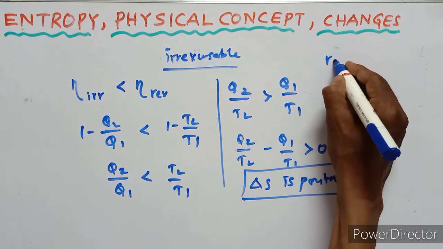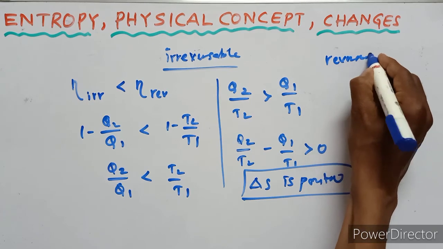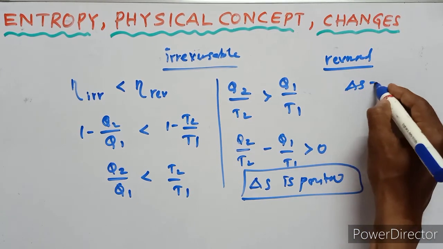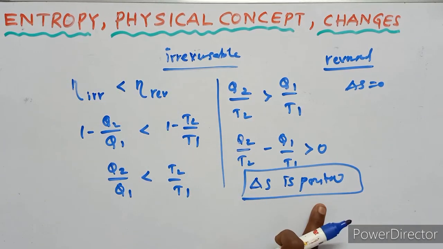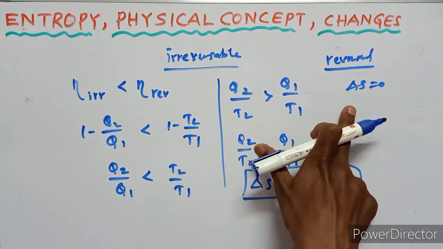In a reversible process, the change in entropy is 0. In an irreversible process, delta S is positive. In a reversible process, delta S is 0.